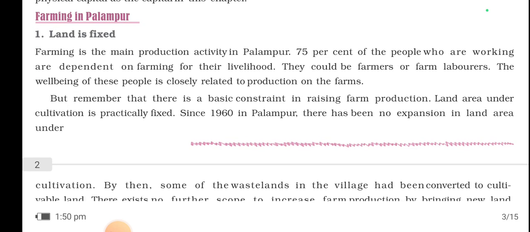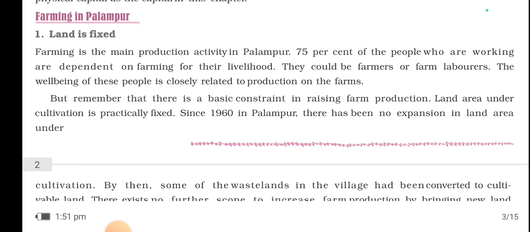fixed. So farming is the main production activity in Palampur. 75% of the people who are working are dependent on farming for their livelihood. So as we all know, not only in Palampur, which is just a hypothetical village, but actually in India, most of the people are dependent on farming. Okay, so here in the story, it is mentioned that 75% of the people who are working are dependent on farming for their living or livelihood.